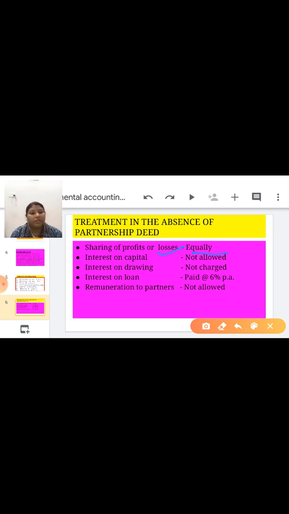Next is interest on capital, not allowed. Interest on drawing, not charged. Interest on loan, paid at the rate of 6% per annum. Remuneration to partners, not allowed. These three things, interest on capital, interest on drawing and remuneration to partners, are not allowed. But profit sharing ratio will be equal and interest on loan at the rate of 6%. This is the treatment in the absence of partnership deed.